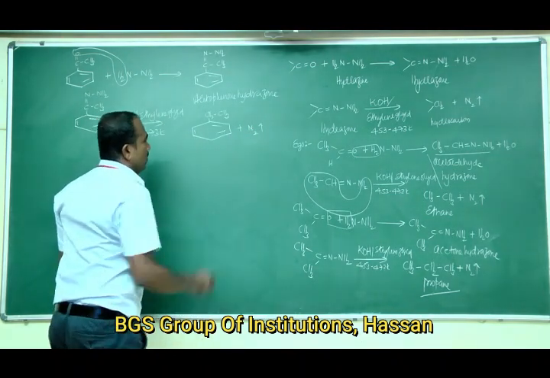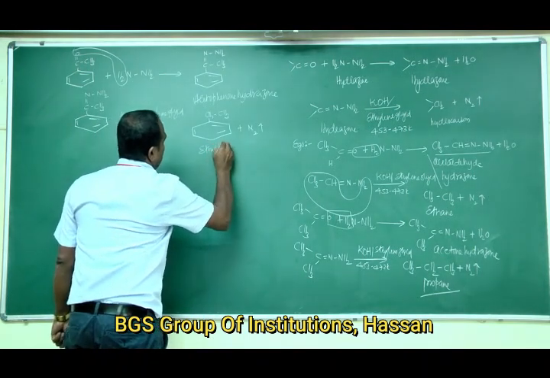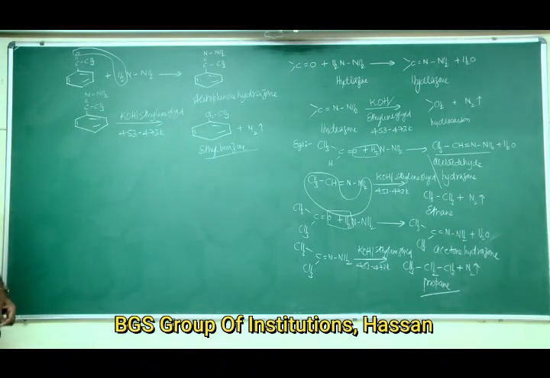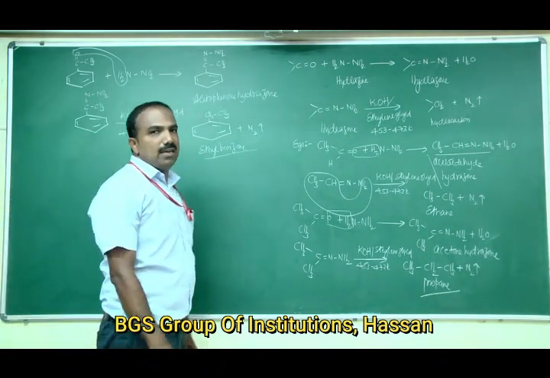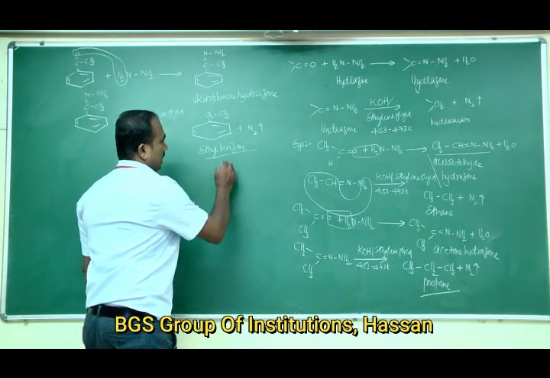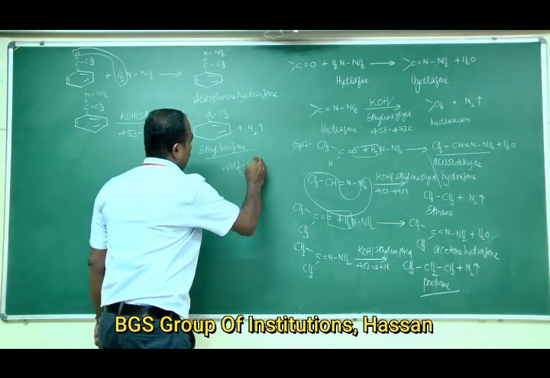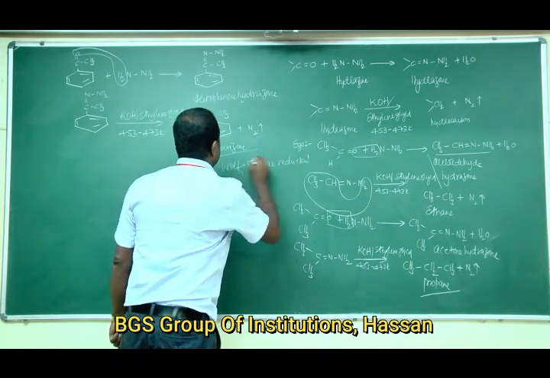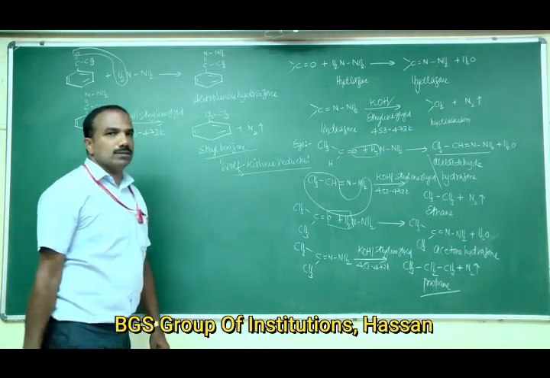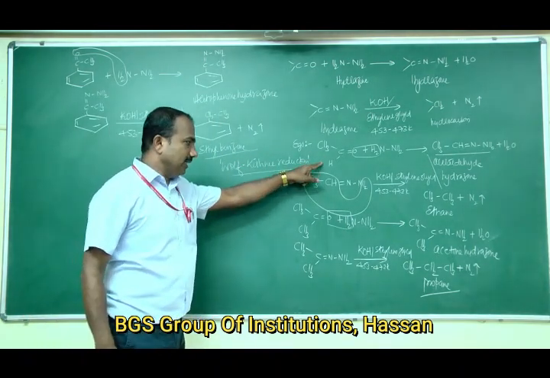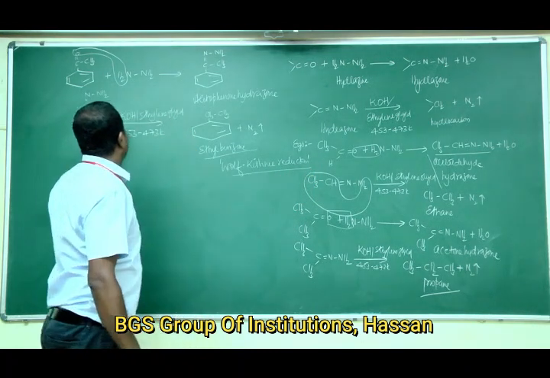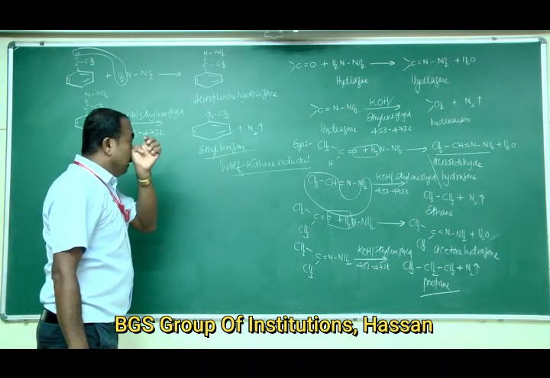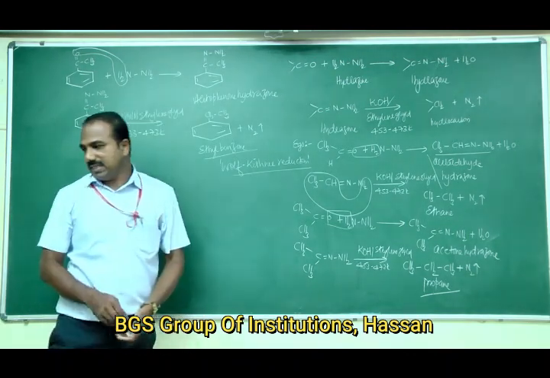The name of that compound is ethylbenzene. This type of reduction is called Wolff-Kishner reduction. This is very important. I have given three examples: acetaldehyde, acetone, and acetophenone. So this is about reduction reactions of aldehydes and ketones.